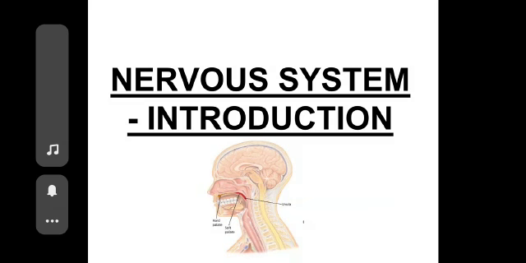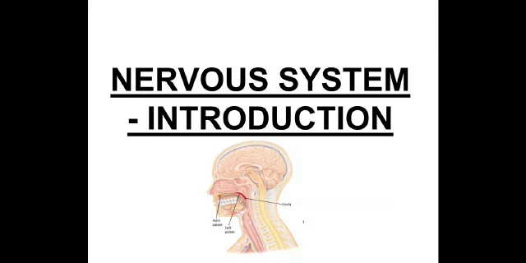As we all start with the new system called the nervous system, we need to understand the nervous system in a detailed way by knowing what is neurophysiology, what's the development of the brain, what are the different systems, how is the nervous system organized in parts of the brain.